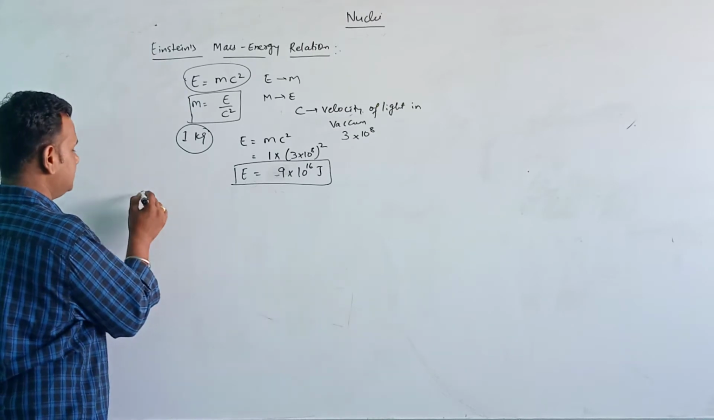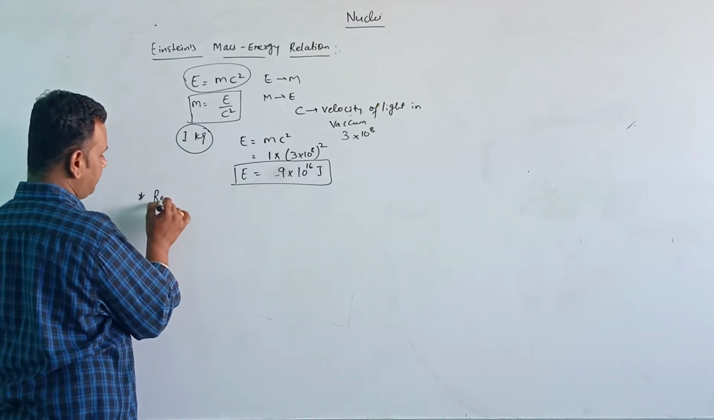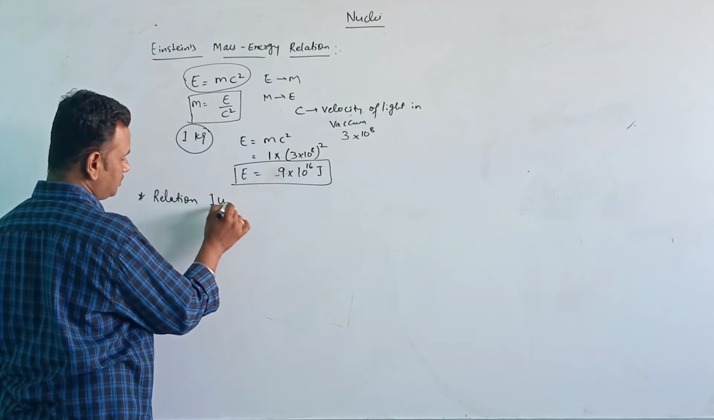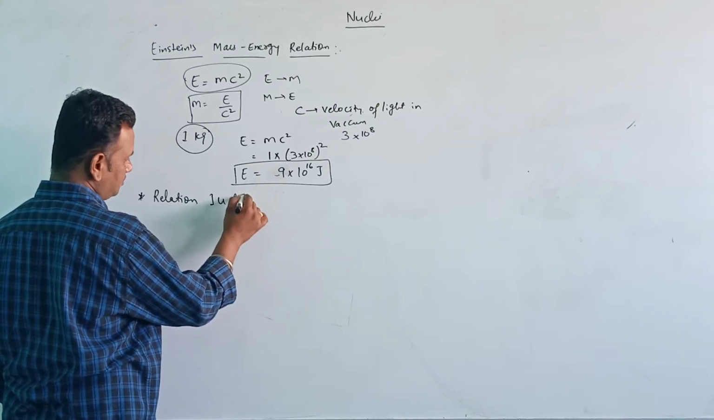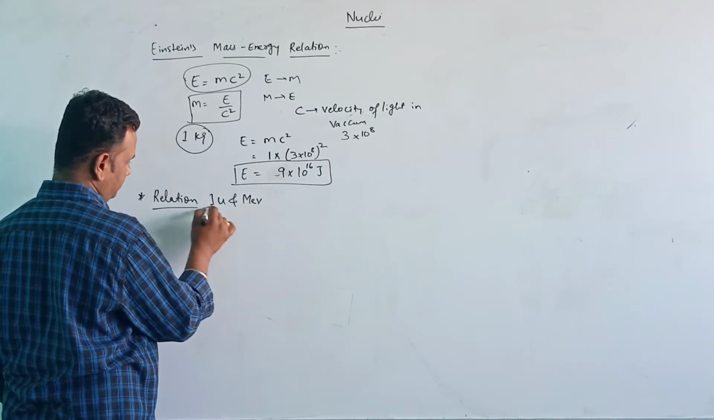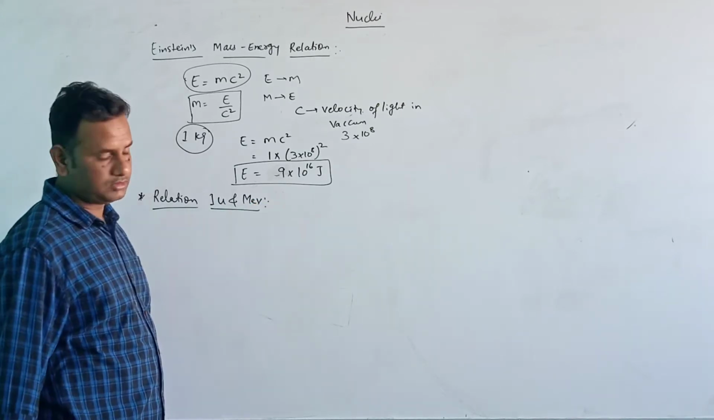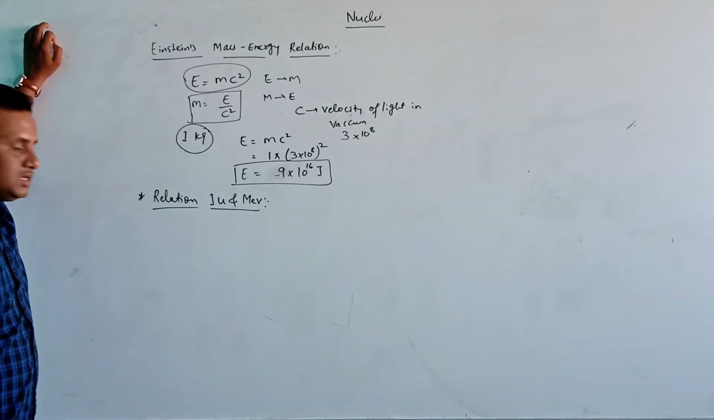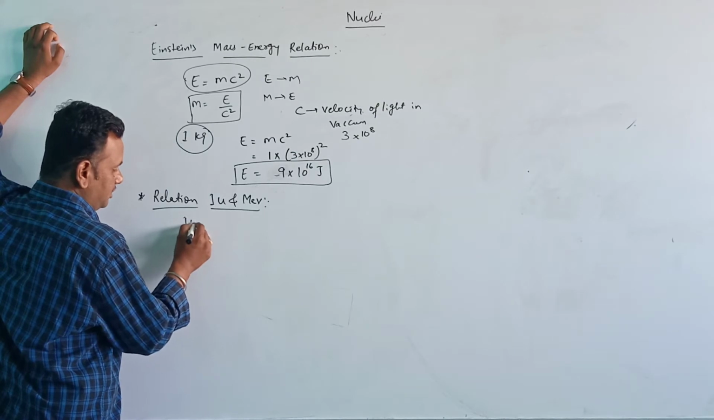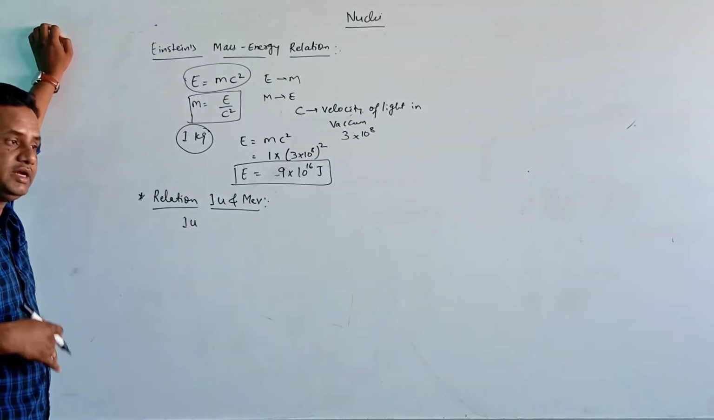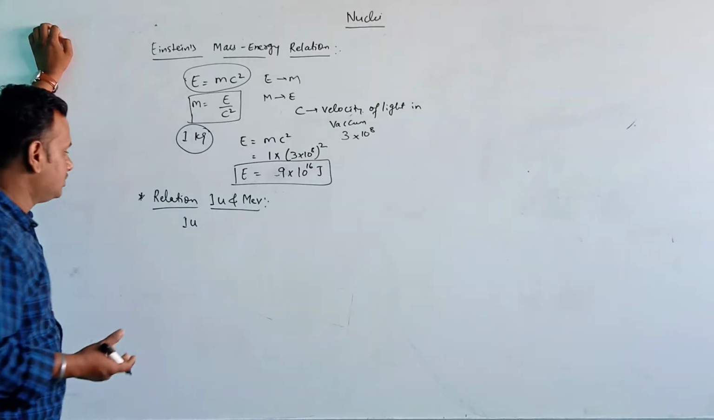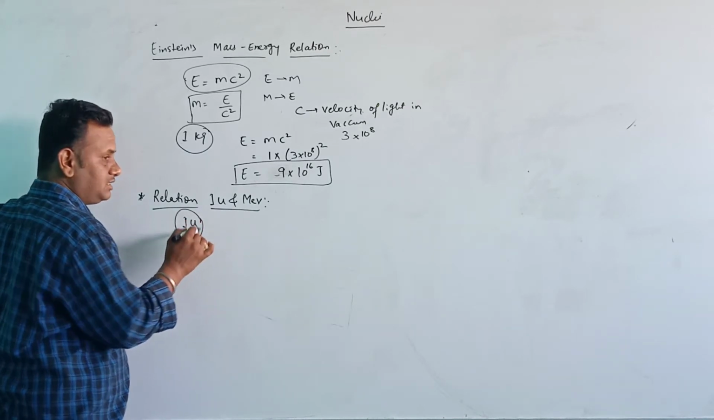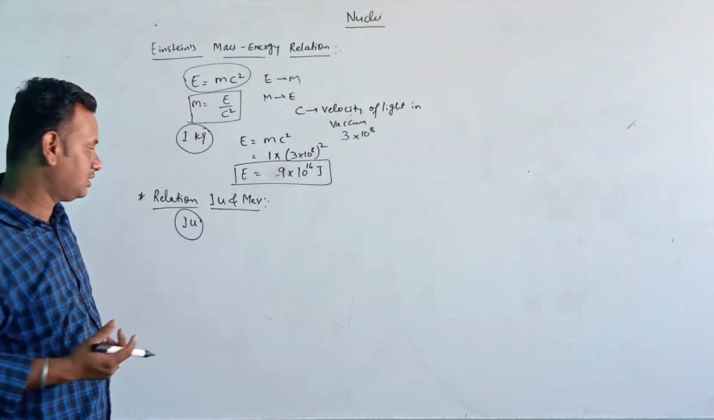Okay. Next, there is a relation between atomic mass unit and mega electron volt. Here, when a mass of one atomic mass unit is converted into energy, how much energy will be released from one atomic mass unit, we will find out now.